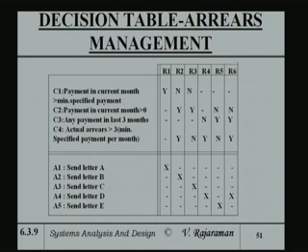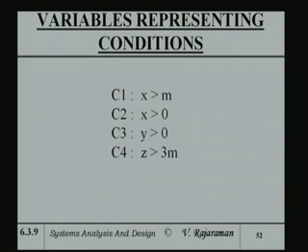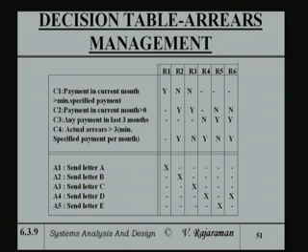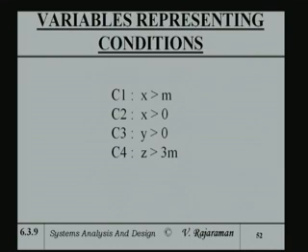Third condition is independent, that is any payment in last 3 months. Last 3 months payment has nothing to do with the payment in the current month. So, there is a new variable y. I put y for C3. C3 is any payment in last 3 months, that is y greater than 0, and actual arrears is greater than 3 months minimum specified per month.